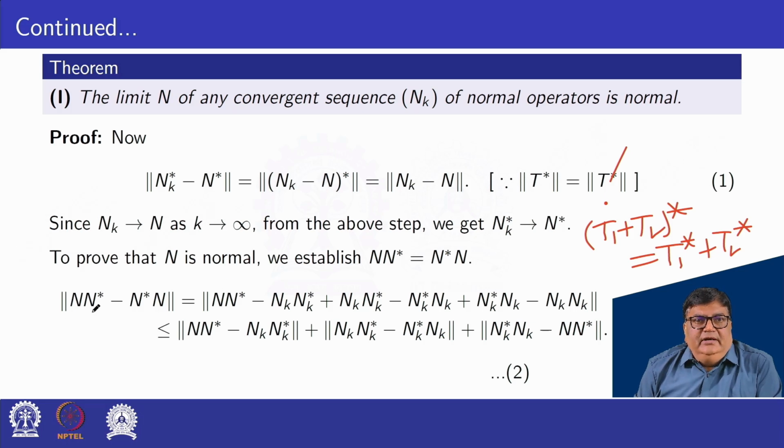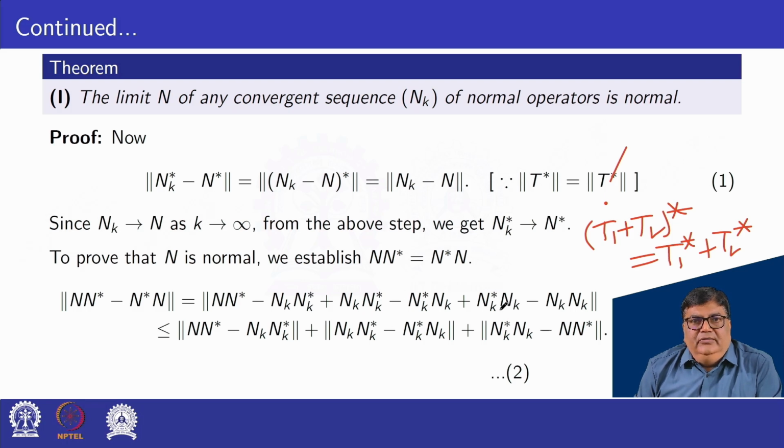Norm of N N star minus N star N equals norm of N N star minus N_k N_k star plus N_k N_k star. Okay, we have added N_k N_k star and subtracted it also, so there is no change.